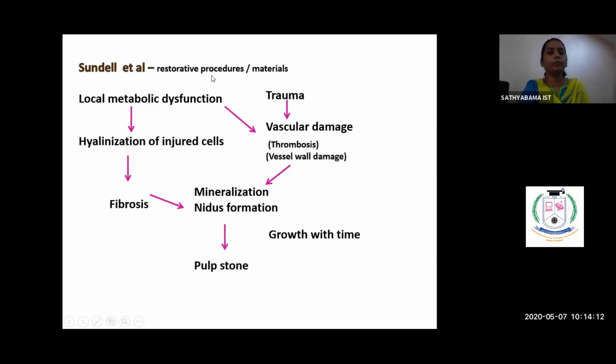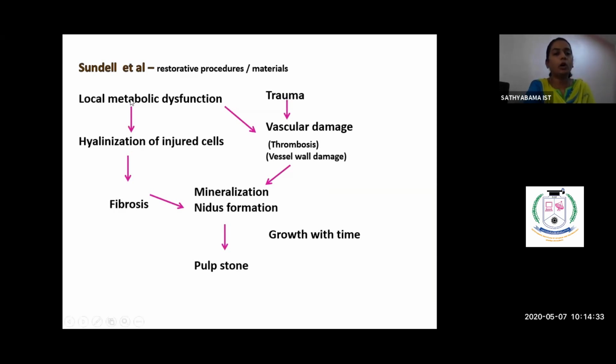These restorative procedures may result in trauma to the blood vessel. So when there is damage in the blood vessel, it may form a nidus. When there is a thrombosis, the thrombosed area forms a nidus, which will attract the minerals and will result in the formation of pulp stone.